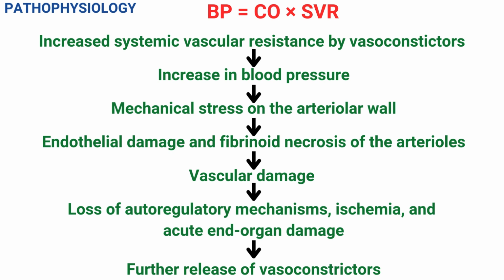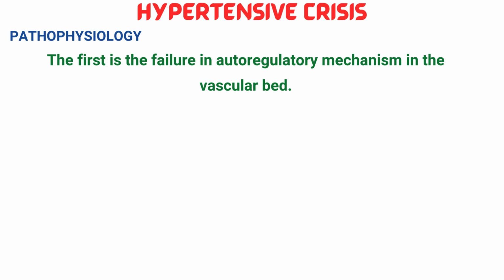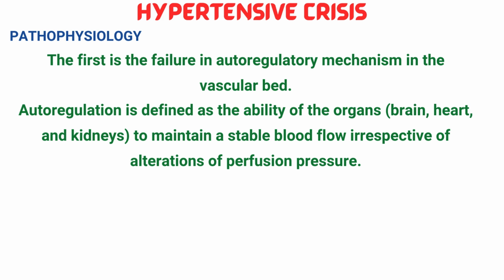The precise pathophysiology of the hypertensive crisis remains unclear. However, two different but interrelated mechanisms may play a central role in the pathophysiology of the hypertensive crisis. The first is the failure in autoregulatory mechanism in the vascular bed. The autoregulation system is a key factor in the pathophysiology of hypertension and hypertensive crisis. Autoregulation is defined as the ability of the organs to maintain a stable blood flow irrespective of alterations of perfusion pressure. If the perfusion pressure drops, the corresponding blood flow decreases temporarily, but it returns to normal values after the